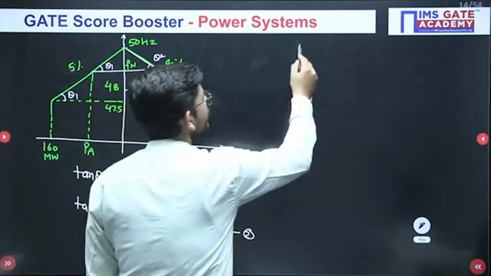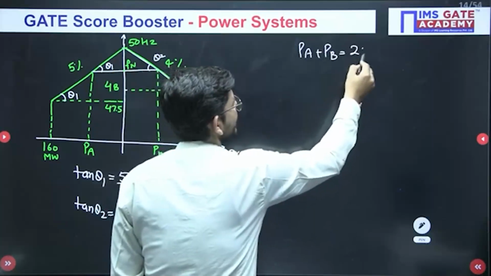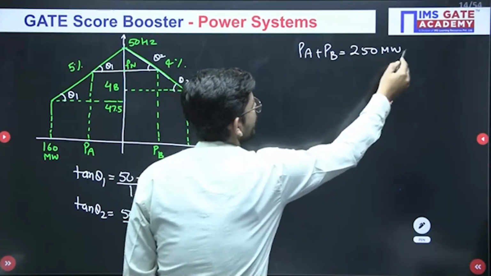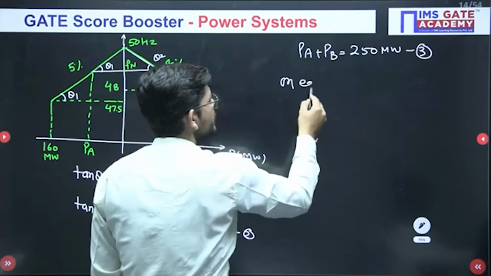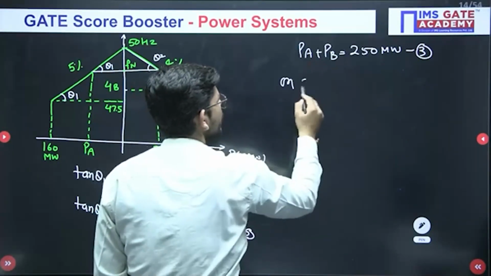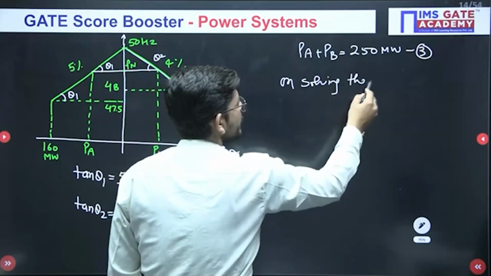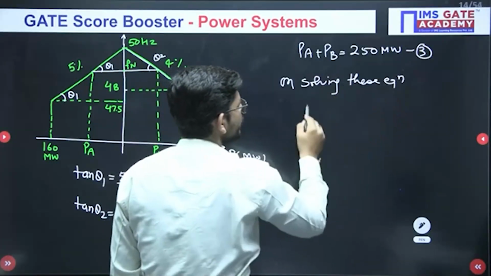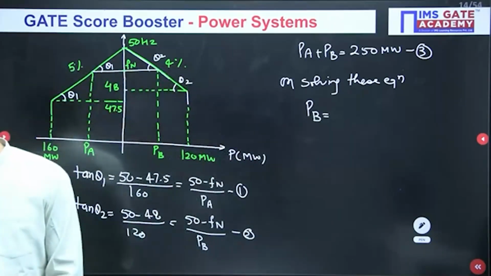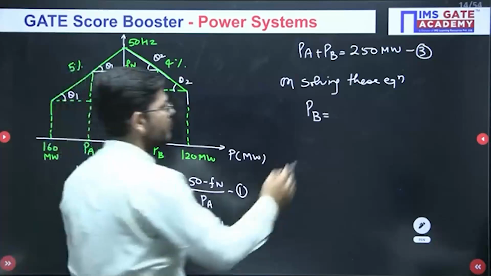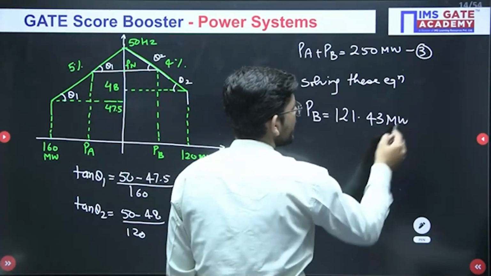We have one more equation, PA plus PB, which combined has to be 250 megawatt. Let me call this equation number 3. Now when you solve these equations, which are very easy, you get the value of PB as 121.43 megawatt.